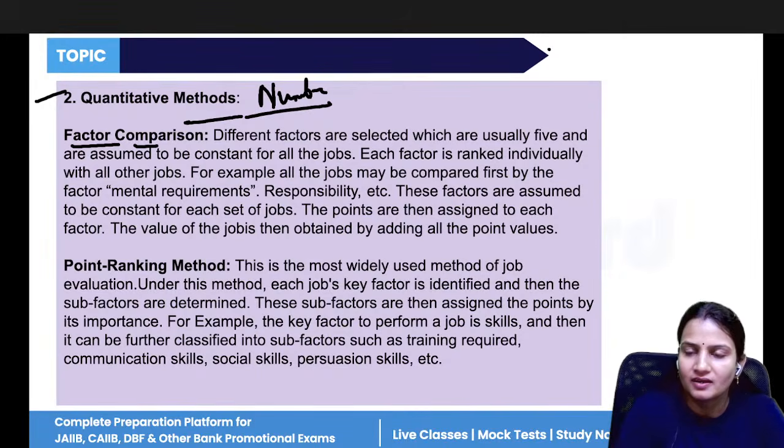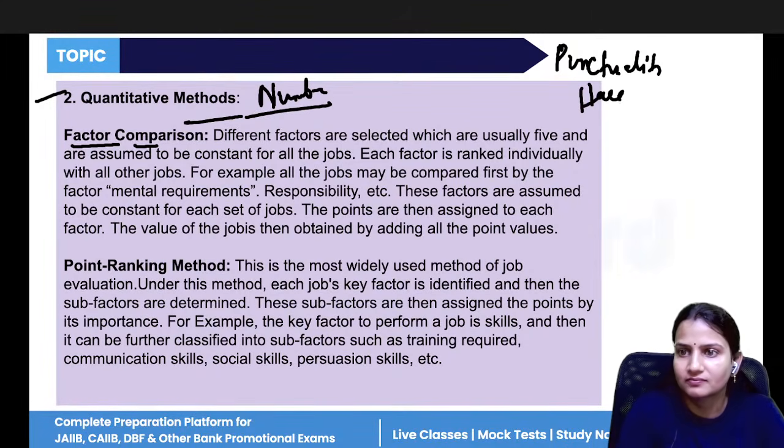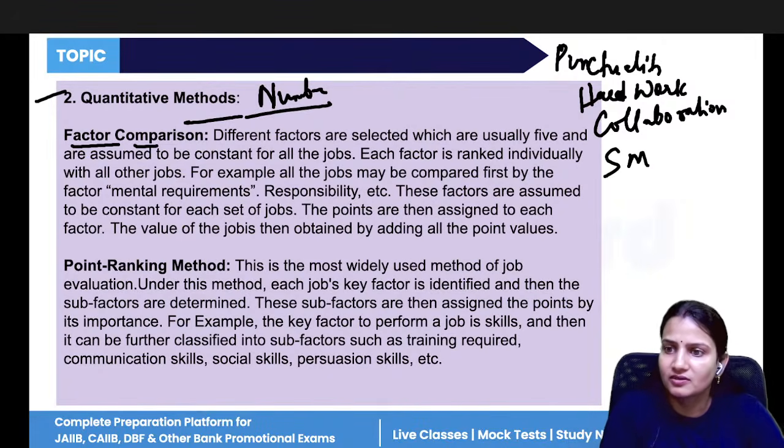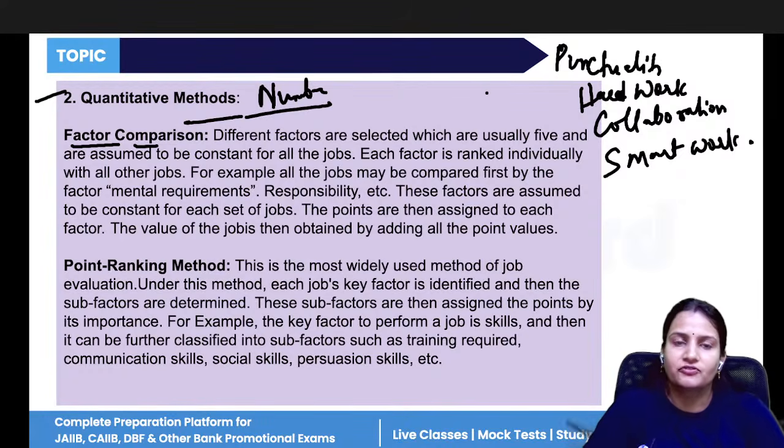Okay, let's take punctuality, hard work, collaboration, then smart work. So these are the different factors.